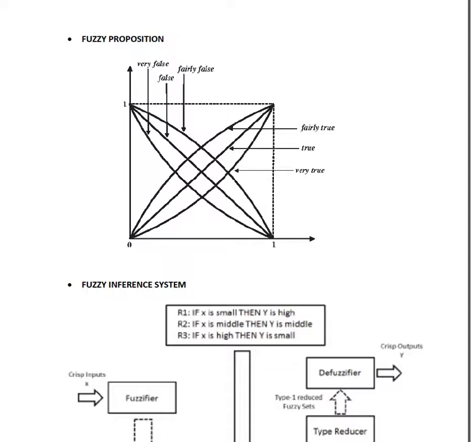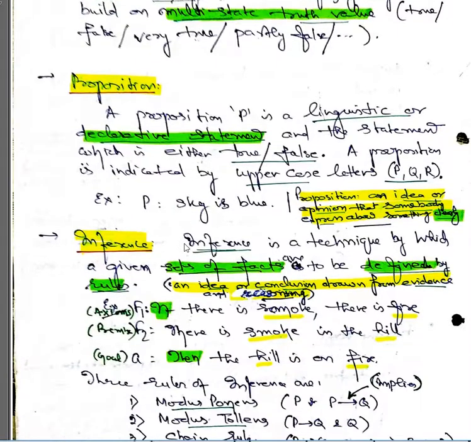Now lastly we will discuss the proposition. A proposition is basically a linguistic or declarative statement that is either true or false, and it is indicated by P, Q, R. So here, what exactly does a proposition mean? A proposition is a logical statement, just like